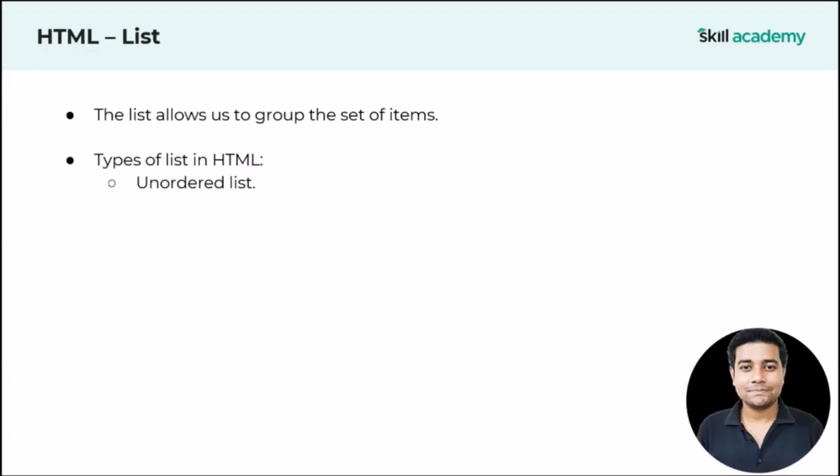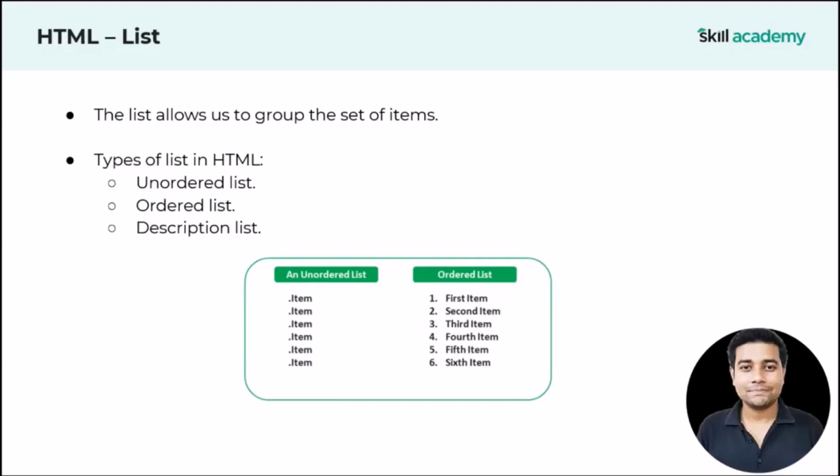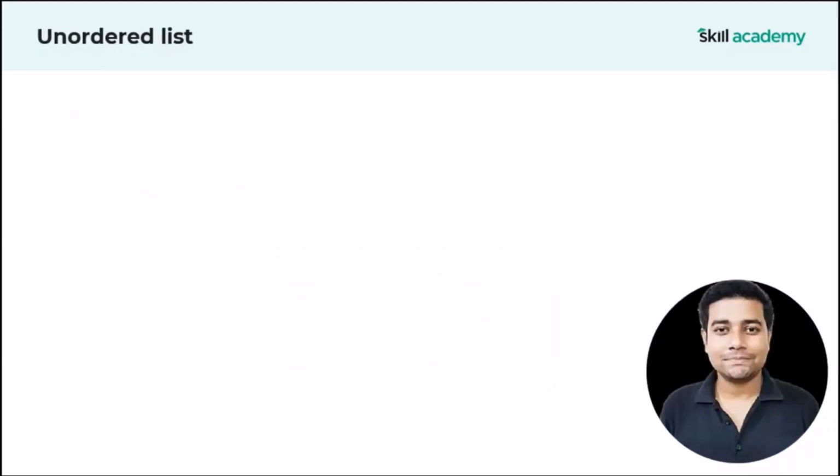In HTML, you are going to have some types of list. We are going to understand unordered list, then ordered list, and finally description list. So in HTML, you are going to have three categories of list: unordered list, ordered list, and description list. So guys, here you can see with the help of this image, this is how your unordered list will display the set of items, and this is how your ordered list will display the set of items. So this list you can use in order to display some important points. If you want to display, let's say, student names, then you can use ordered list, and ordered list will display the student names along with the numbers. So these are the three lists which we are now going to understand.